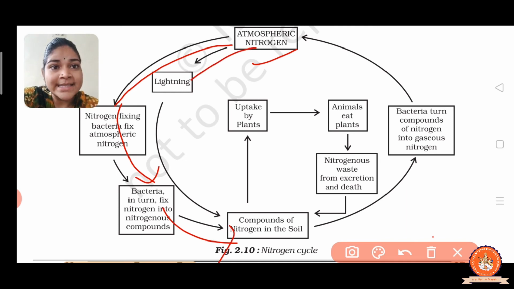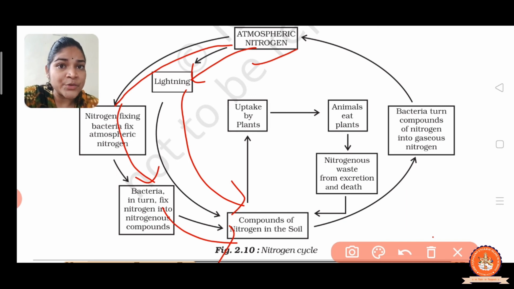Another method is lightning. With the help of lightning or Rhizobium bacteria, the atmospheric nitrogen will convert into the usable form, the compounds of nitrogen in the soil.